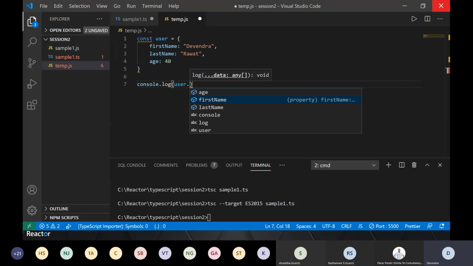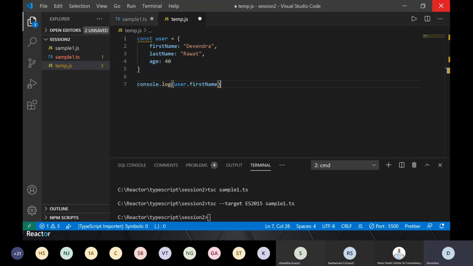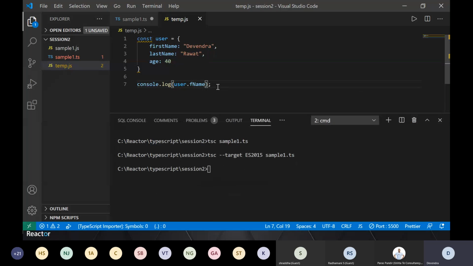Now by mistake, if I'm writing first name, if I'm using a good editor like Visual Studio Code, where I have installed all those supported extensions, I can easily write user.firstName, right? It is showing me those options and all. If you are using some editor where it is not supported, you might end up writing something like this by mistake. And this JavaScript, as we all know, will not throw any error, right?